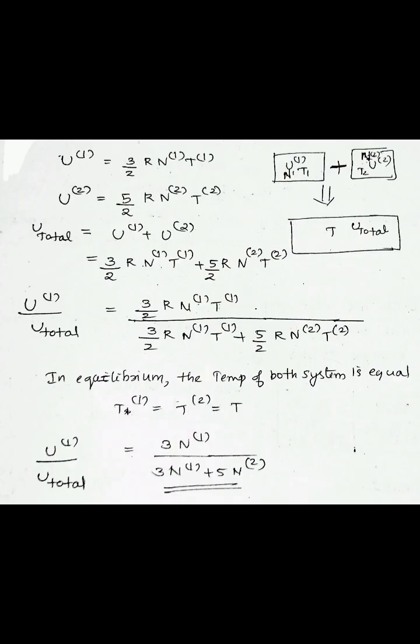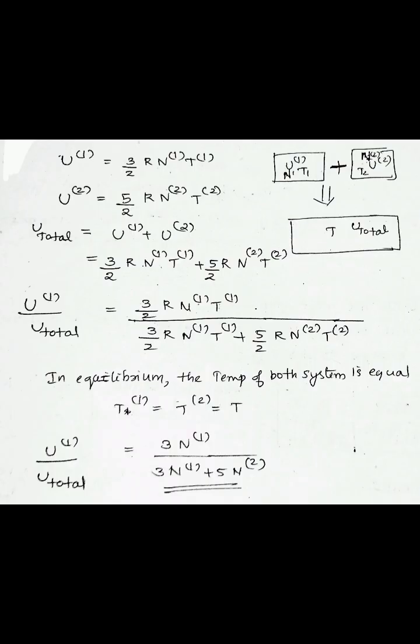So here the first system has the internal energy U1, temperature T1 and the mole number N1. And the second system has the mole number N2, internal energy U2 and temperature T2. We know U1 is equal to 3 by 2 N1 T1 R and U2 is equal to 5 by 2 R N2 T2.